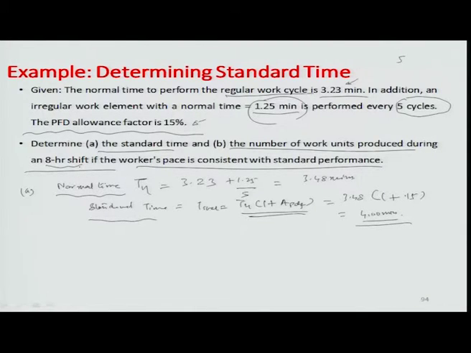If I wanted to determine how many work units would be produced with standard performance in an 8-hour shift, the total amount of standard work units which can be produced in an 8-hour shift is 8 into 60 divided by 4, which is about 120 work units. So, this is how you calculate the standard time as well as the standard performance in terms of numbers produced in a work system.